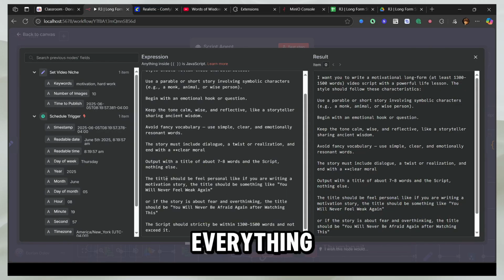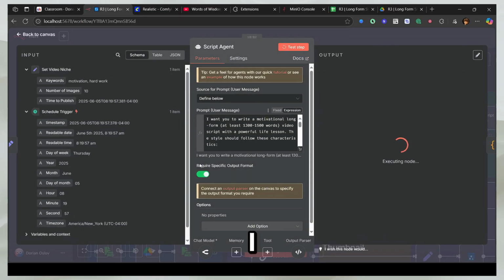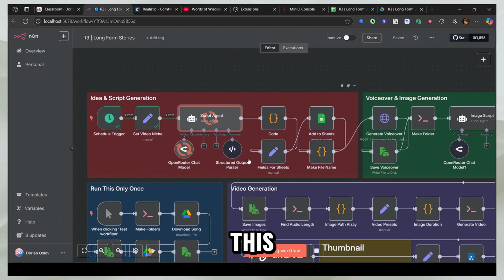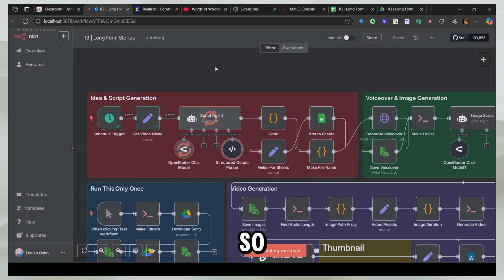Right, so this is everything, the entire prompt. You can take a screenshot of it and run it. When I run this, I have also configured an output parser for this because I need a structured output. I need a title and a script so I can do the other things with it. So let's wait for it.